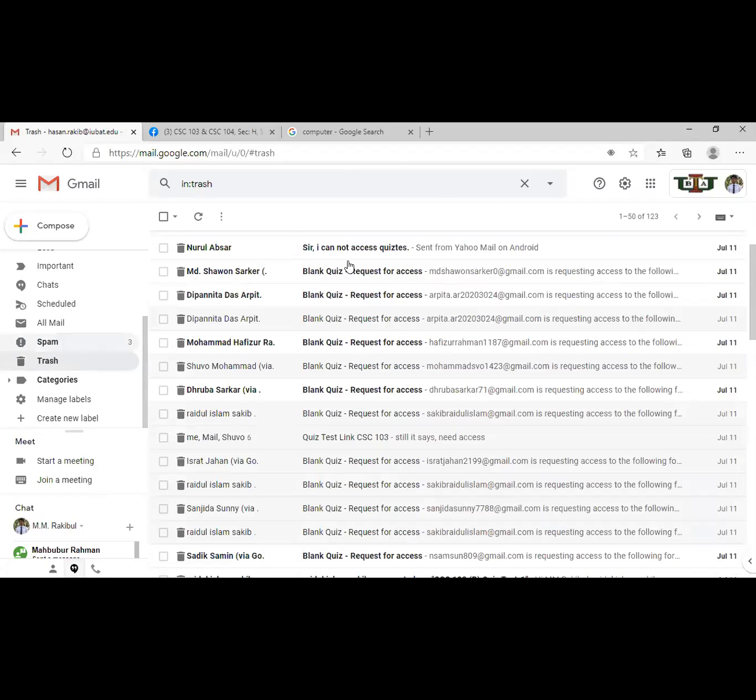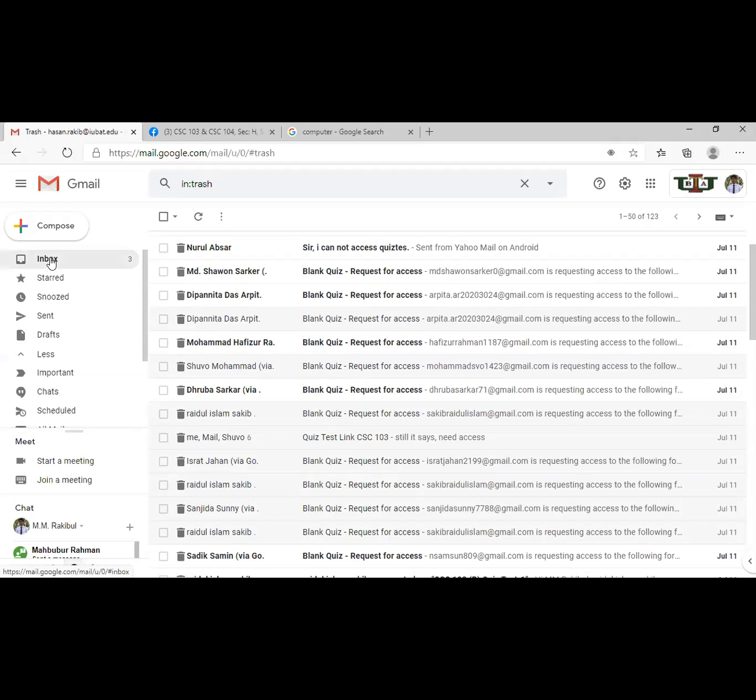How long will these emails be available in the trash folder? There is a time period, maybe 28 days or 1 month, I cannot recall the specific time. After that period, these emails will automatically be gone from the trash folder. Is it clear to you? Or delete folder, you can say. Okay. All right.